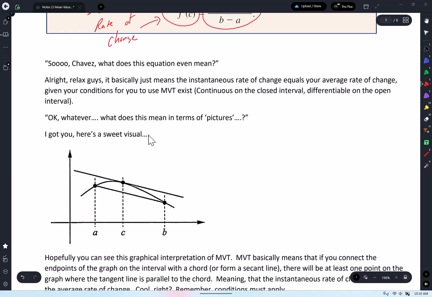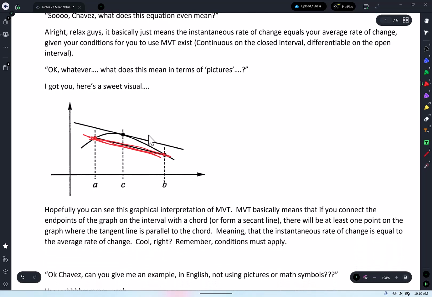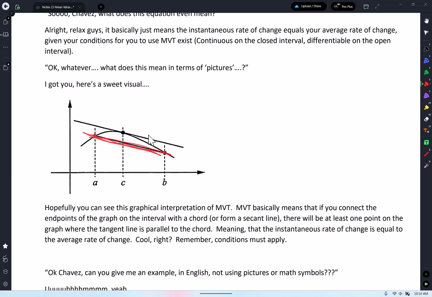In terms of pictures, between a and b, you see the slope? That's the slope of the secant line. All that means is that I have a tangent line that has the same slope as that secant line. What example did I put here? Basically, it just means the instantaneous rate of change equals your average rate of change, given your conditions for you to use the mean value theorem. Oh, here it is. There it is. And then I put a good example here. Hopefully, you can see the graphical interpretation of the mean value theorem.